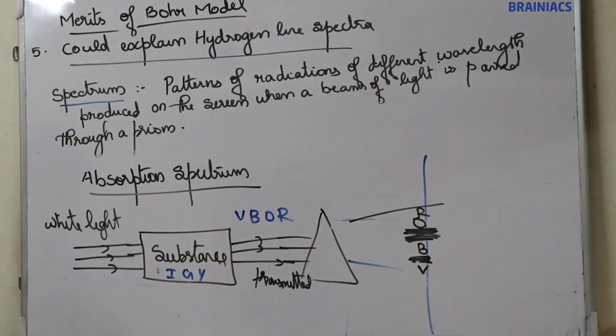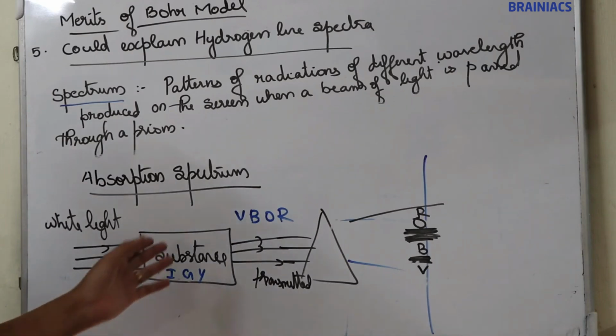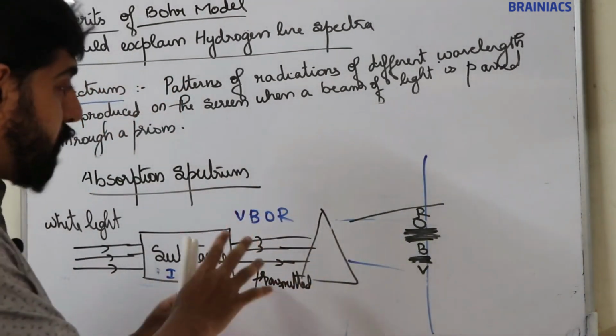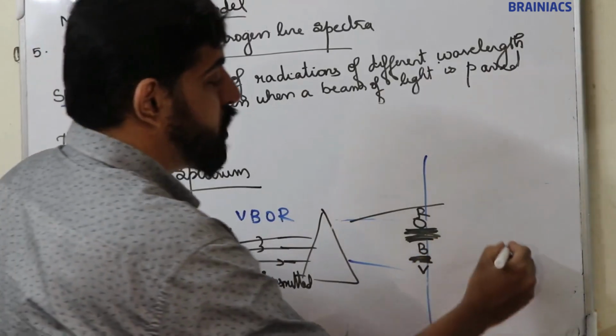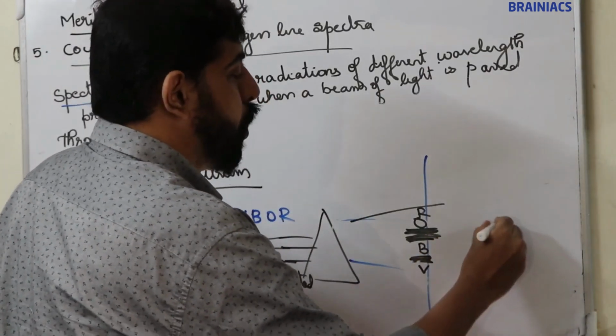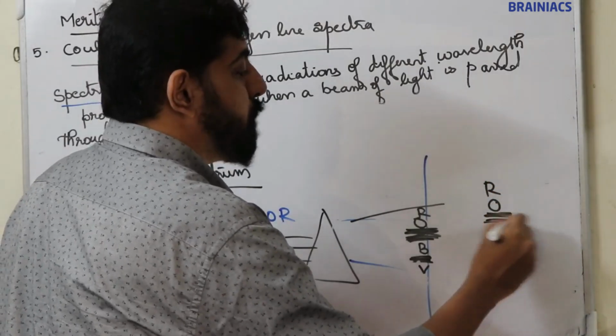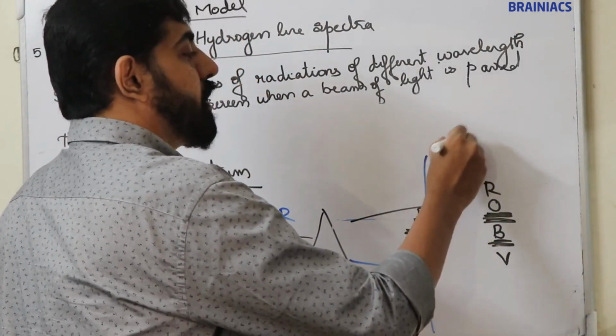Now we can say that absorption spectra is actually a negative of emission spectra. The wavelength, if you consider emission spectra, this is the absorption spectra of the substance. So you can observe violet, blue, orange, red. This is the absorption spectra of the substance.